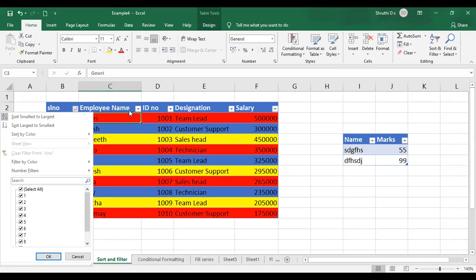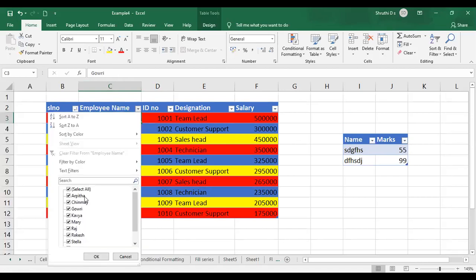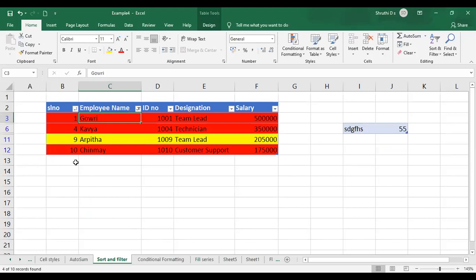See, this is for one column. If I choose employee name, it is selected all, because I can view everything from the table. So if you want to view only some of them, deselect this select all option, select only those you want to view and click on OK. Only those data will appear for you. This is how you can use those particular filters.